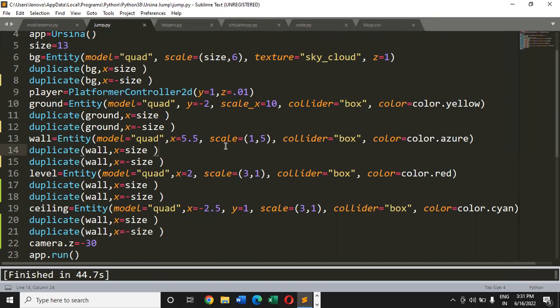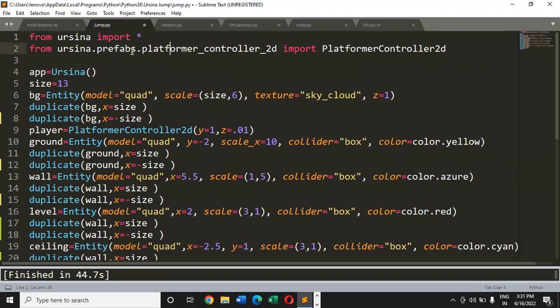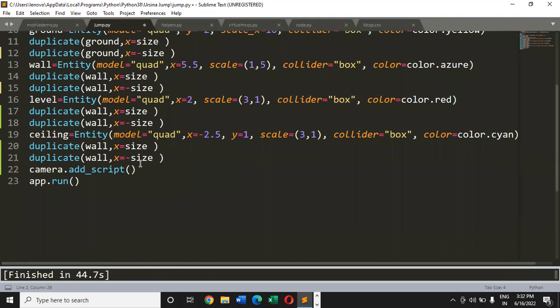So if you have a script and you want to add it with your camera, how can you do it? For that, we can simply remove these two things from here. And here we can add this function called add script. It's present by default in this thing which we imported right on the top over here, platformer controller 2D. Okay, and here inside it, we can write smooth follow.